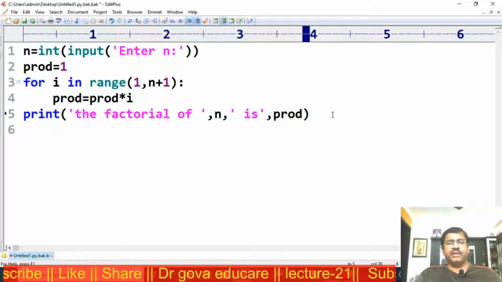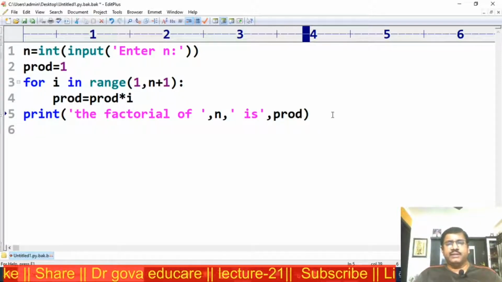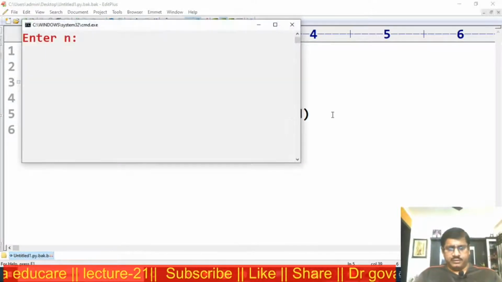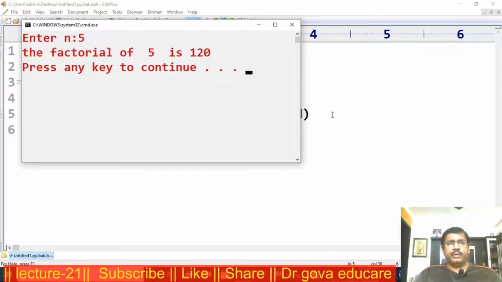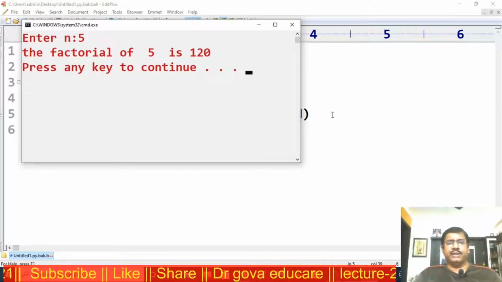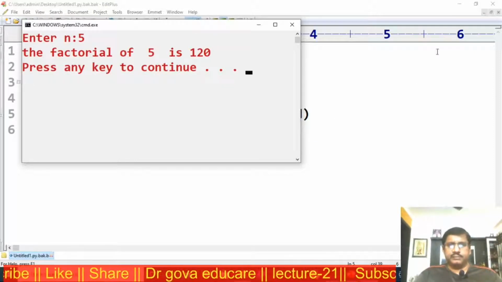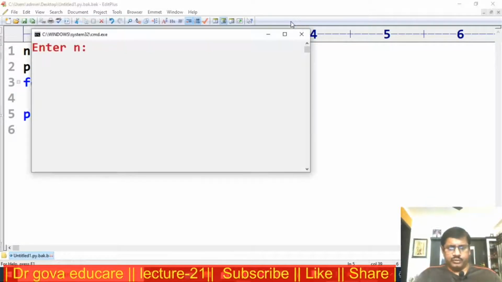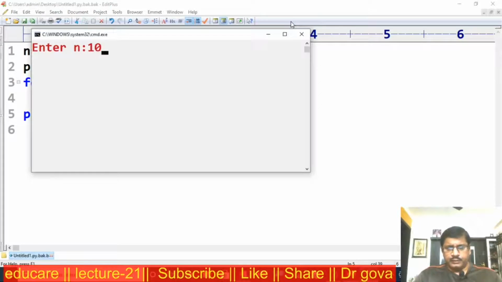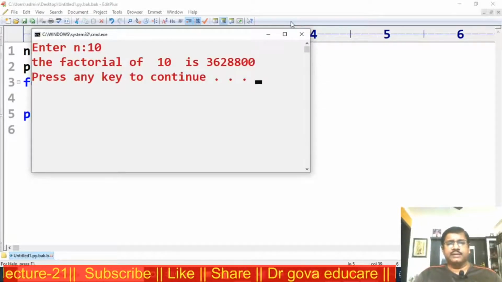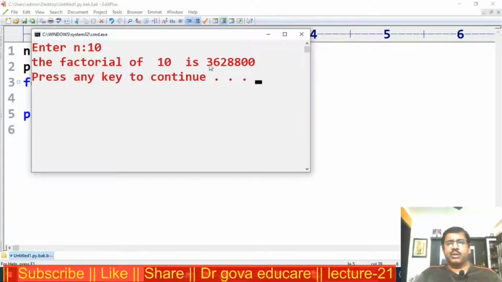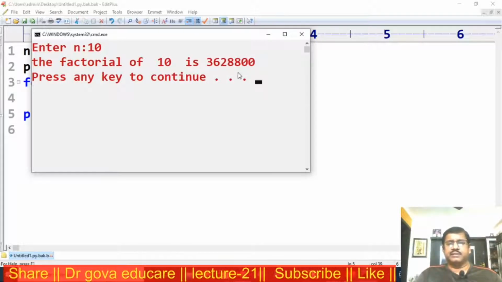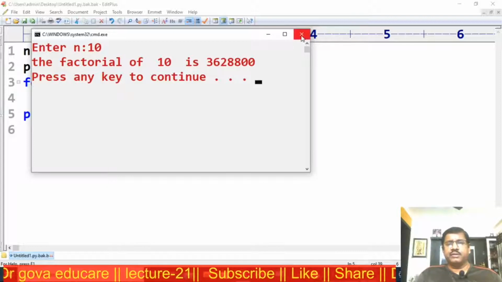The product of the first n natural numbers is defined as the factorial of n. I am executing this with 5. The factorial of 5 is 120. Again execute. The factorial of 10 is shown, the product of the first n natural numbers.